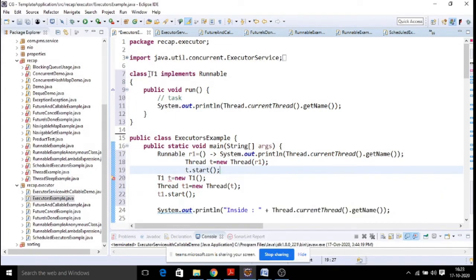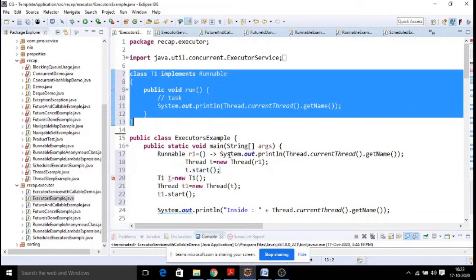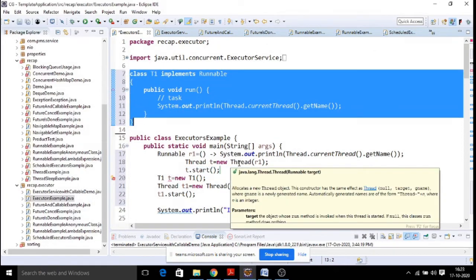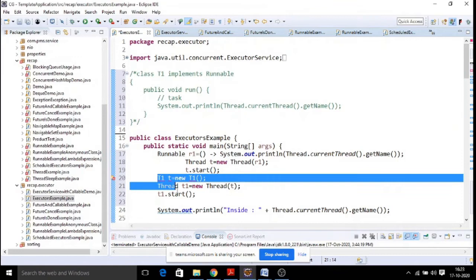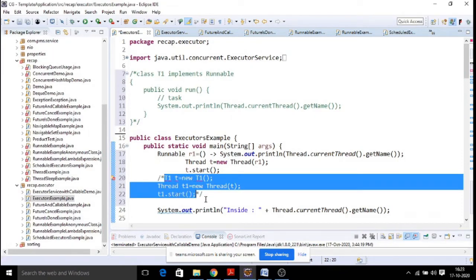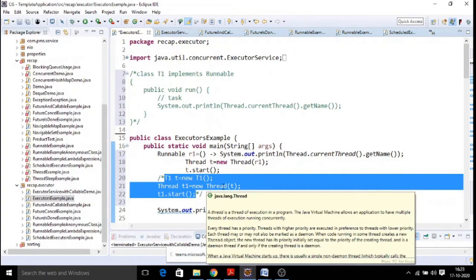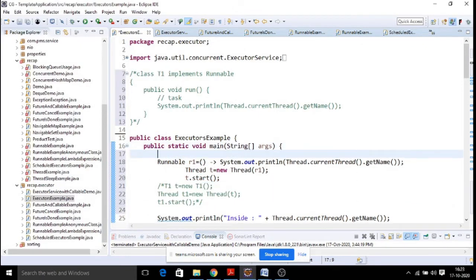So now you don't need to write the child class at all, because we are making use of our lambda. This is the simplification. I am commenting that that is not required at all, and this set of statements are not required at all. Done. In simple 3 lines of code, we are able to avoid this code as well as this entire code. Because of your lambda expression and your Runnable interface reference, instead of implementing and overriding,